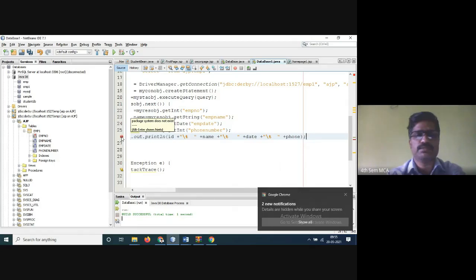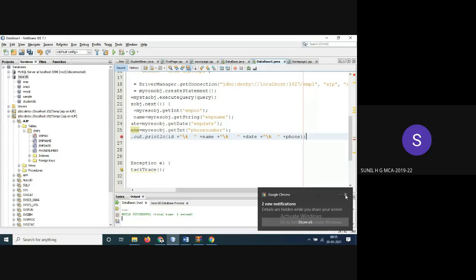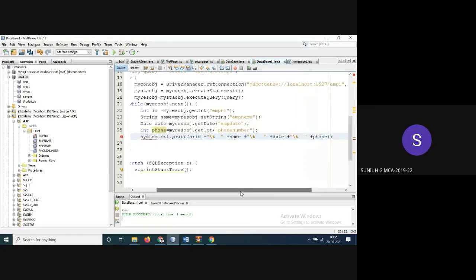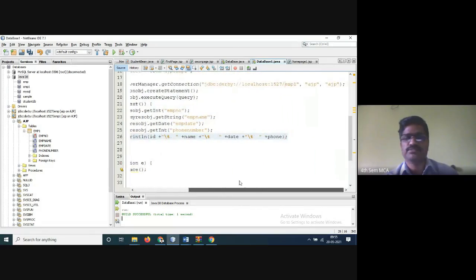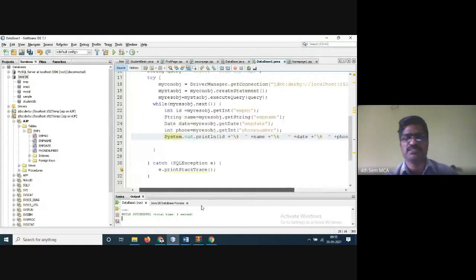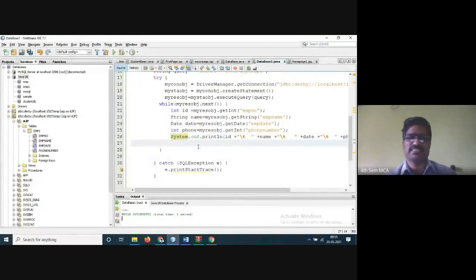Package system does not exist. Huh? Yes, it should be capital System. Oh, okay, sorry. Now no error, no? However familiar we are, sometimes we do mistakes, especially in Java, this is the problem. Somewhere a capital letter, somewhere this one. So I was seeing inside the query. So now is it clear?